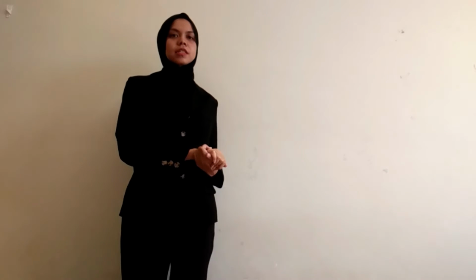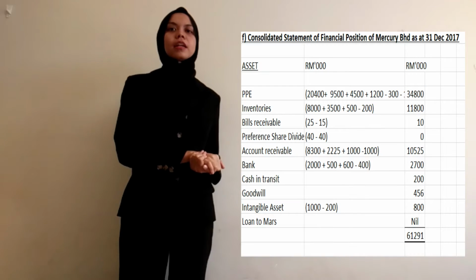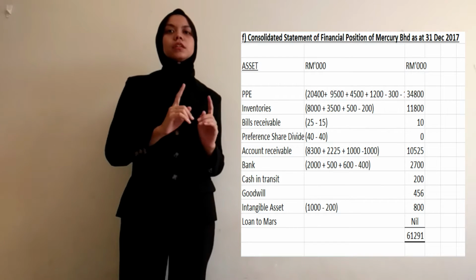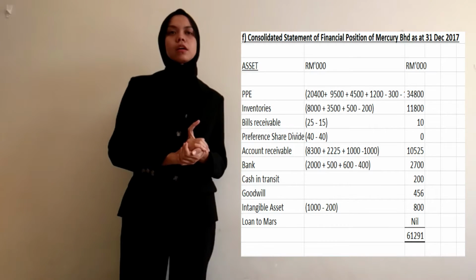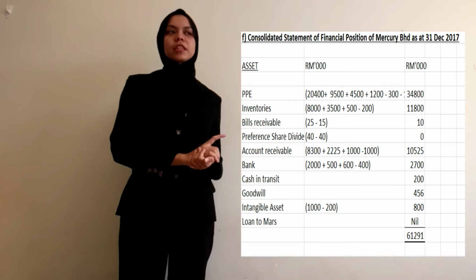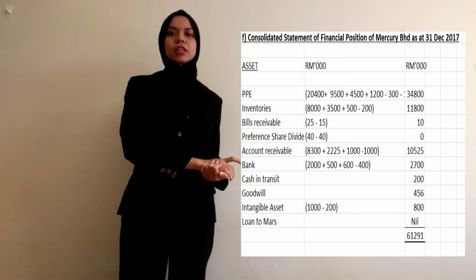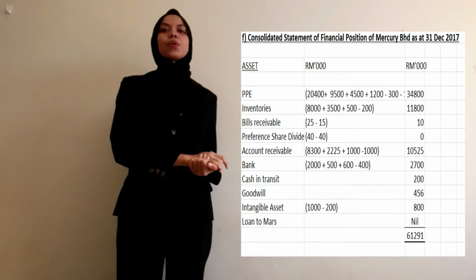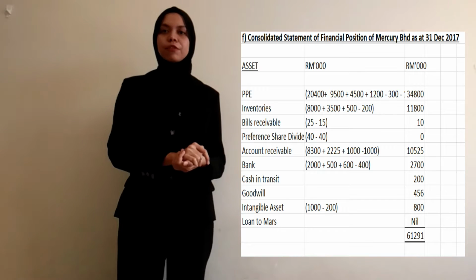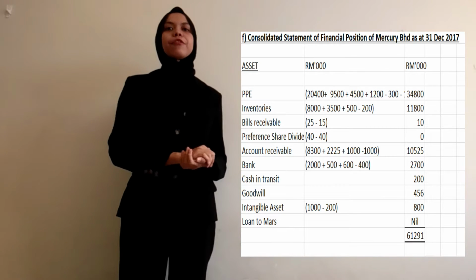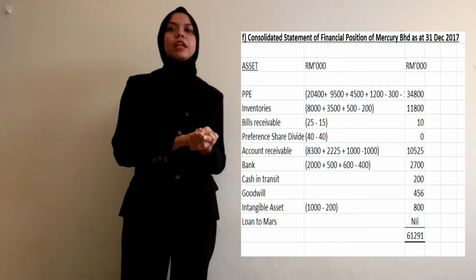Next, let me proceed with question F. Consolidated statement of financial position of Mercury Berhad as at 31st December 2017. Okay, for the first one, for PPE under assets, we will add up all the values and we minus or plus any accumulated depreciation or accumulated amortization that occurred. So we get the value 34,800, and for inventory we get the value 11,800.